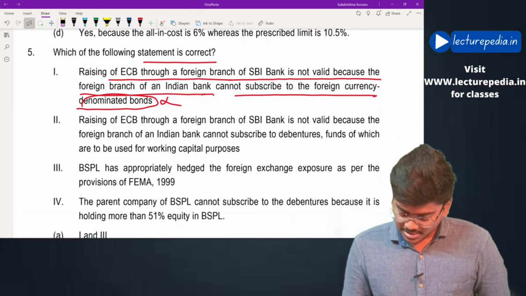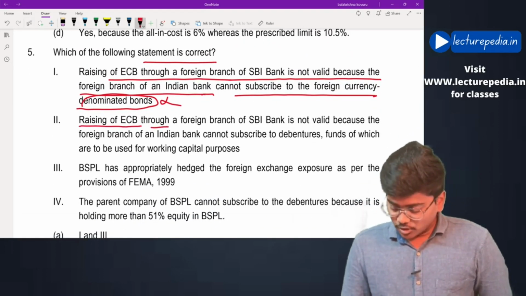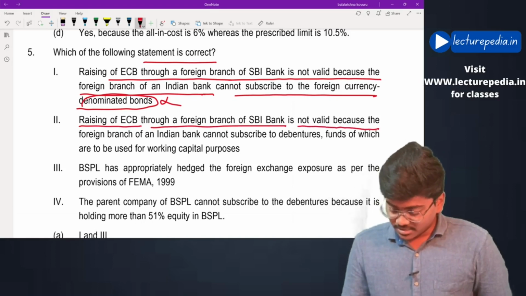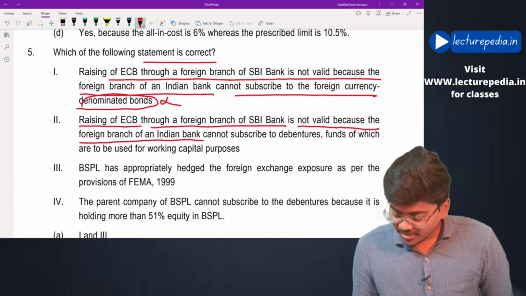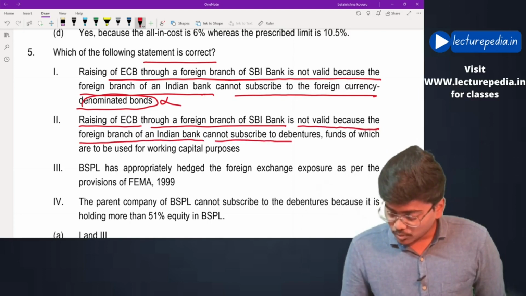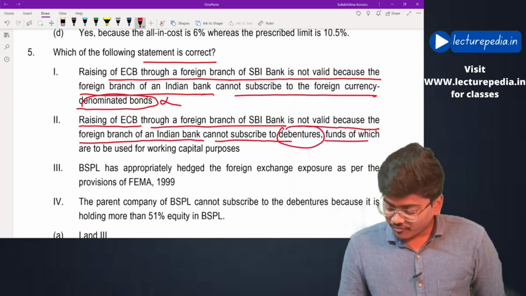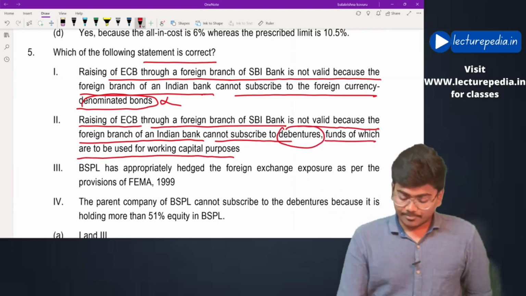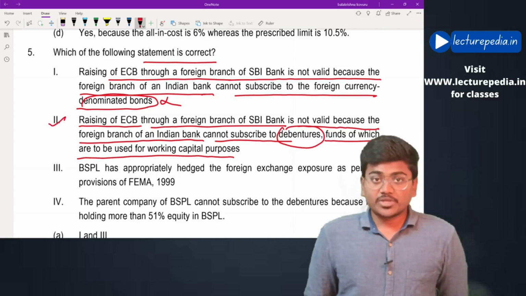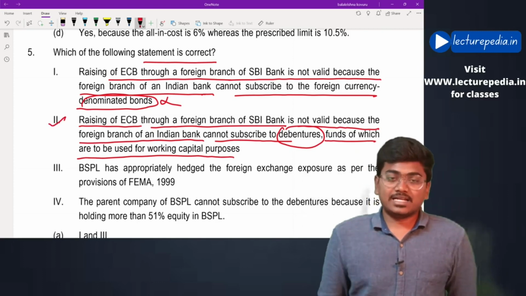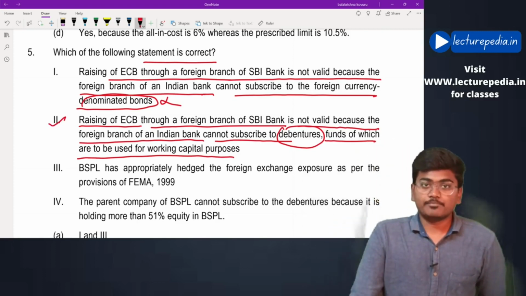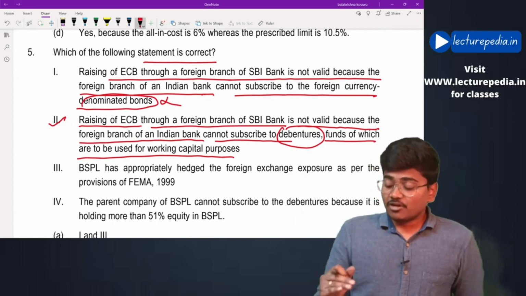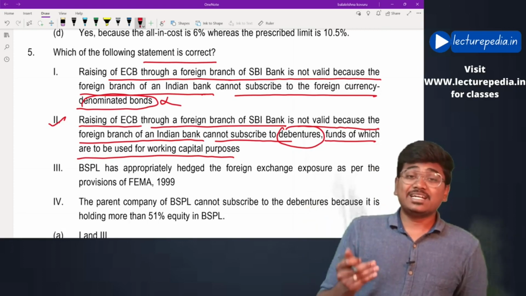Next, raising of ECB through foreign branch of SBI is not valid because the foreign branch of an Indian bank cannot subscribe to debentures, funds of which are to be used for working capital purpose. This would be the correct answer. See, if you read the guidelines of external commercial borrowings, they cannot be raised from a foreign branch of an Indian bank.